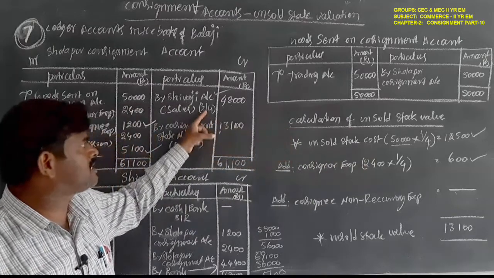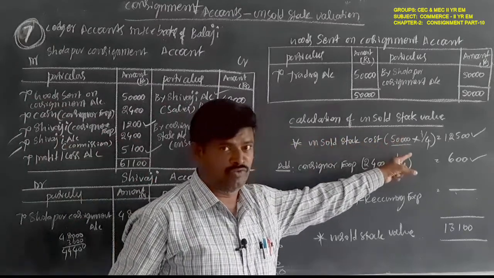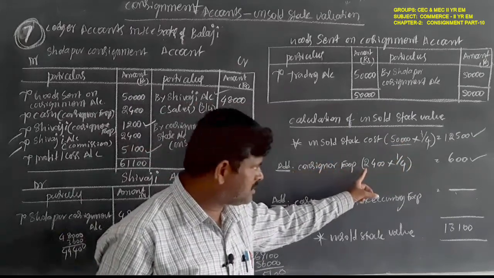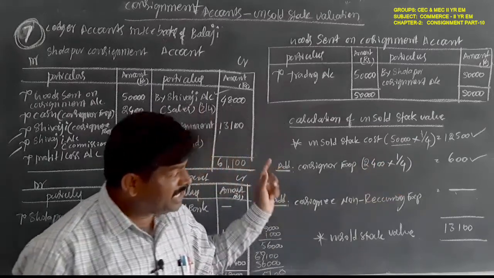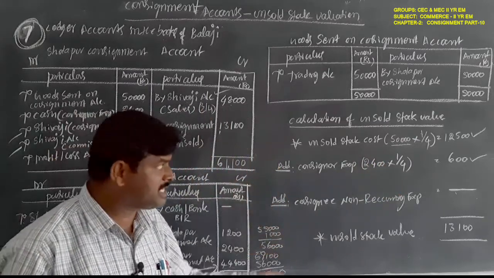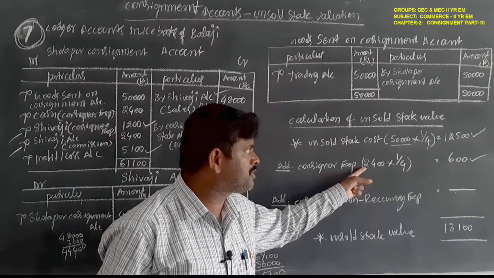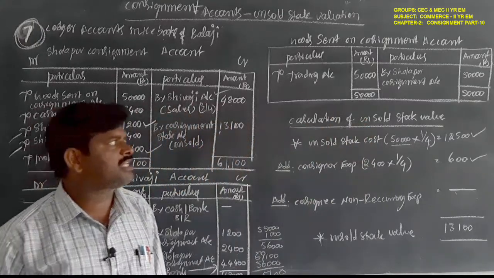Here 3/4 is selling, so what is the unsold? 1/4. This is the remaining. So consignor expense is also proportionate as per the 1/4. If any consignee non-recurring expenses are there, they must be shared as per the proportion of the unsold stock value. This is the seventh problem.